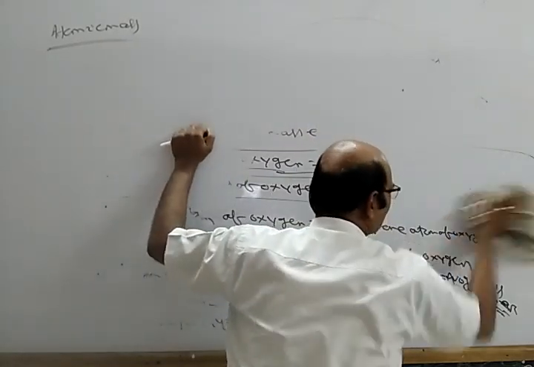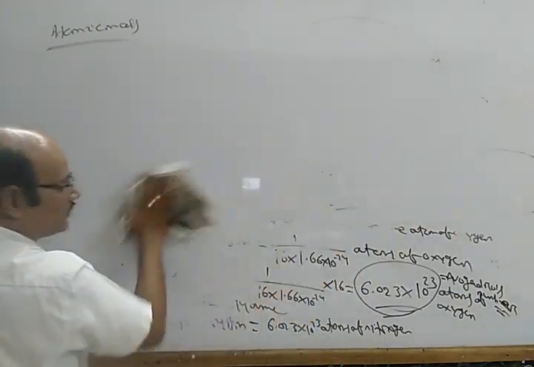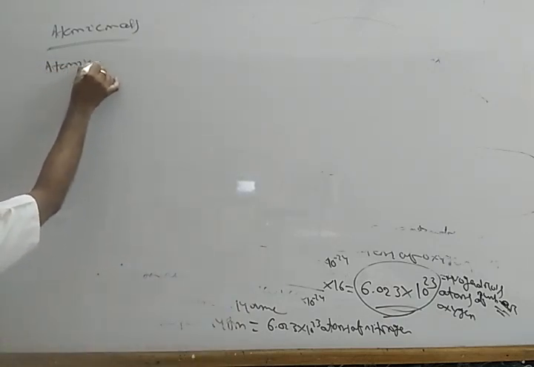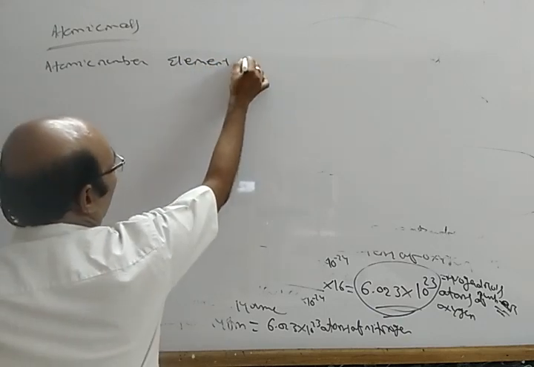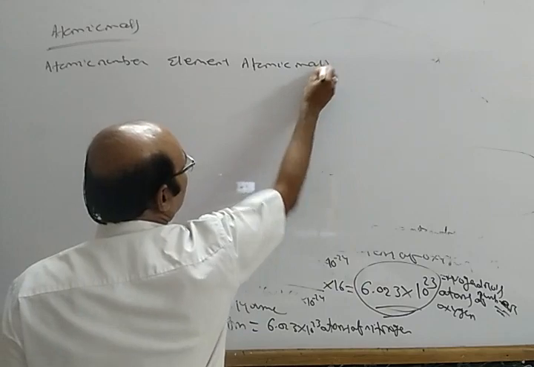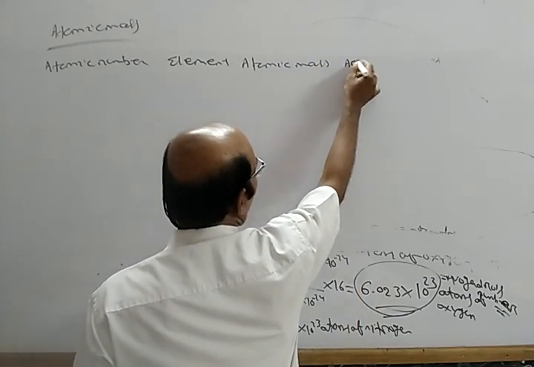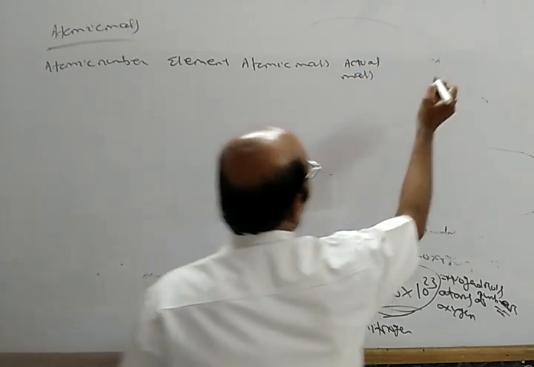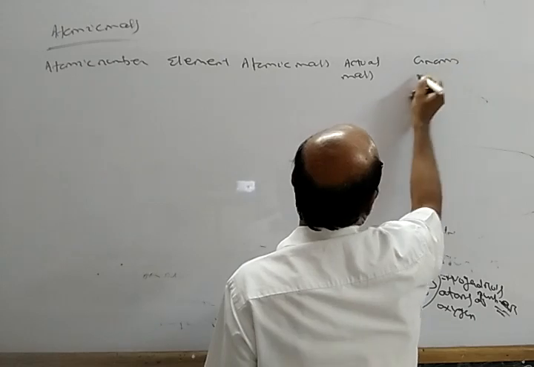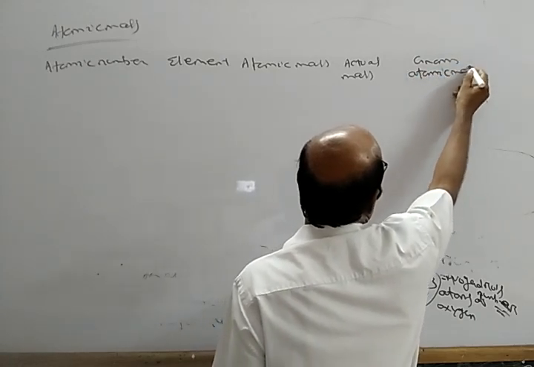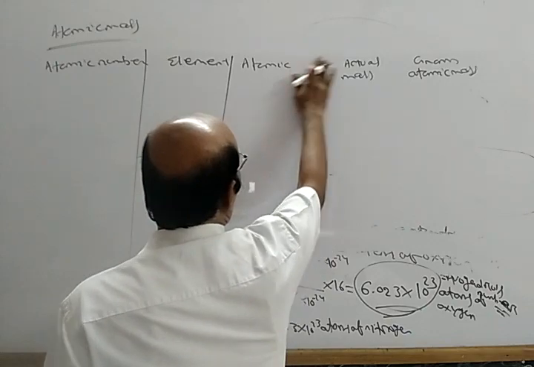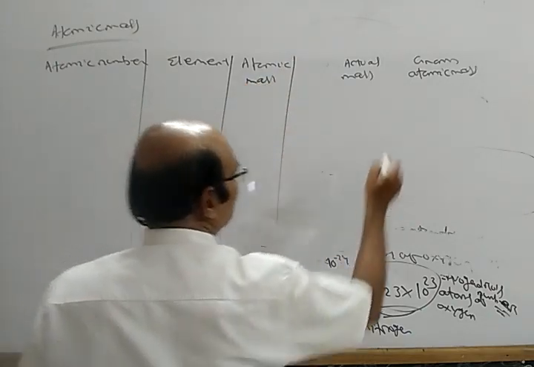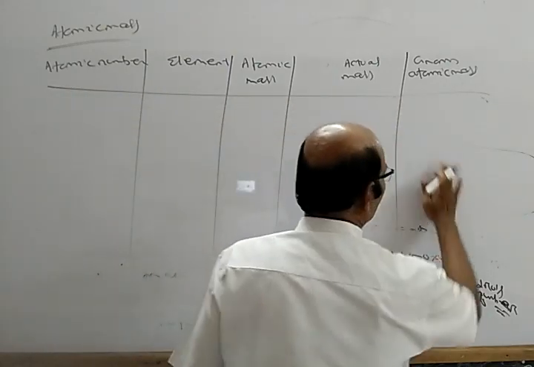Now, we will have a task for you. See, if I write atomic number, element, atomic mass, actual mass, and gram atomic mass, okay, atomic number, element, atomic mass, actual mass, gram atomic mass. This is the task for you.